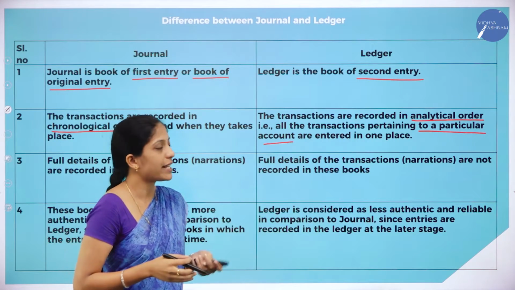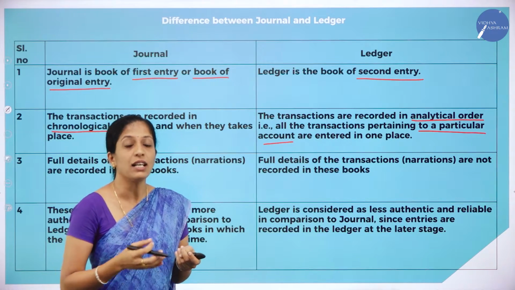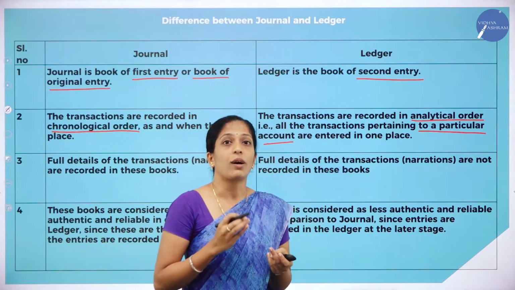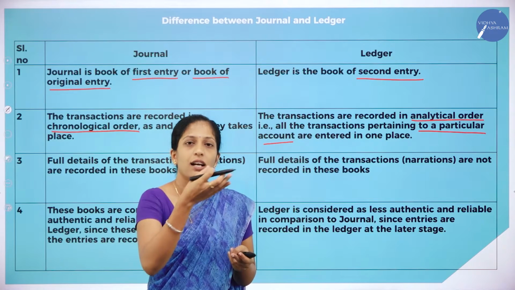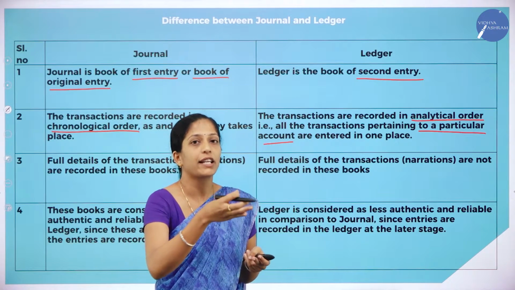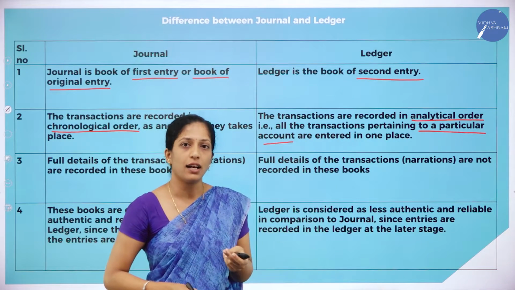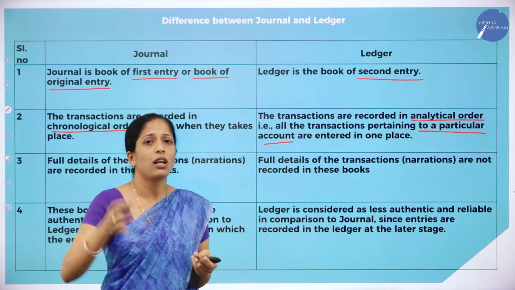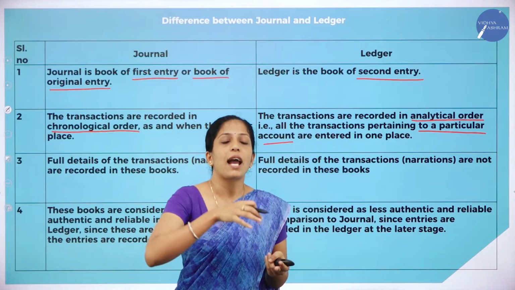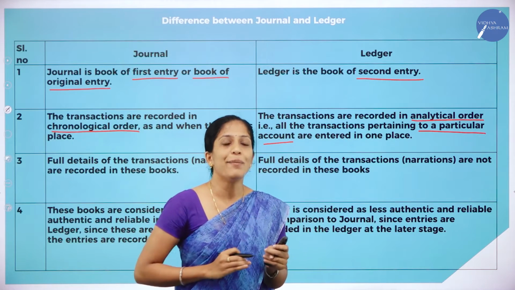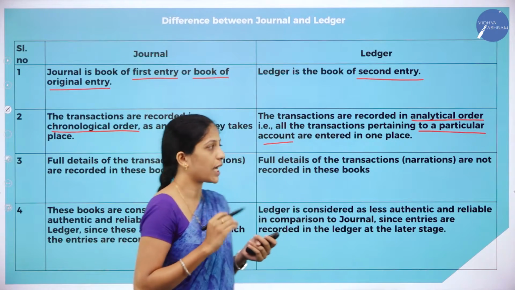So this we had already discussed in the features of ledger. Here the transactions are recorded in analytical order. Analytical order in the sense, transactions pertaining to a particular account are recorded. Whereas in journal all the transactions are recorded, in ledger a particular type of transactions are placed in a particular place which is known as account.